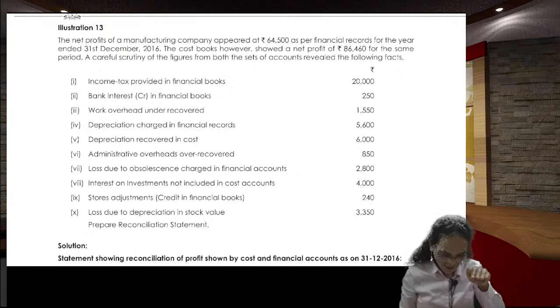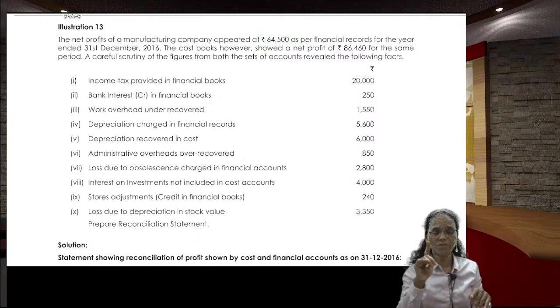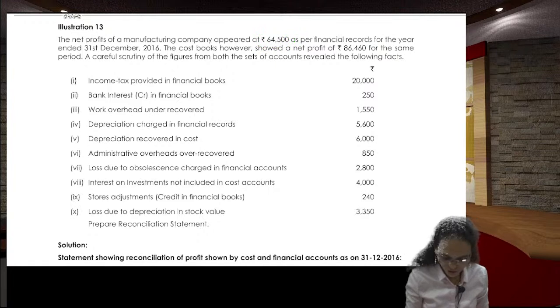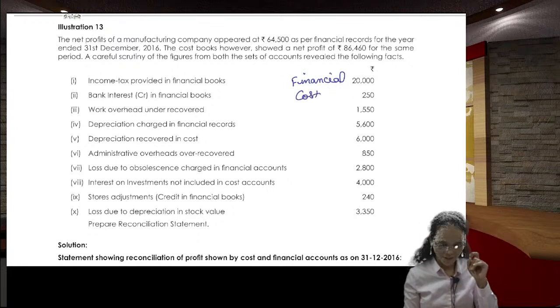My suggestion is always start with only one set of accounts. Either you have the option to start with the financial accounts, or you have the option to start with the cost accounts. But my suggestion, you start with the financial accounts.